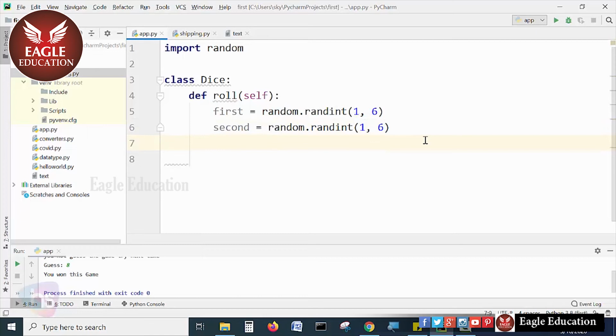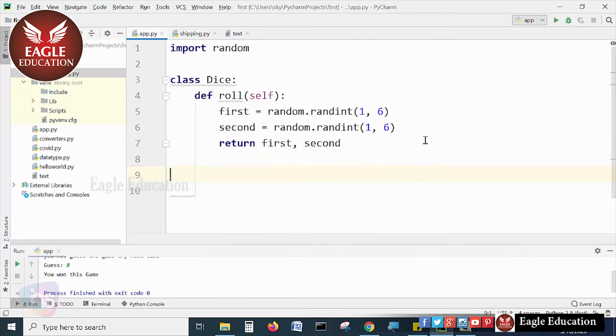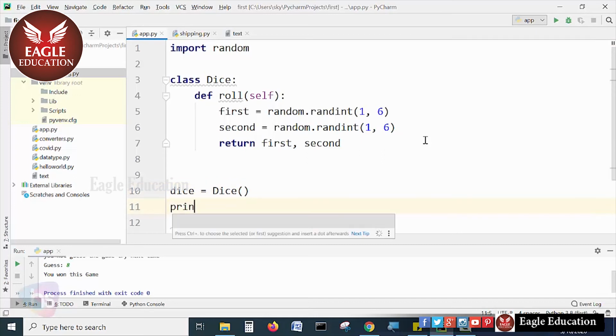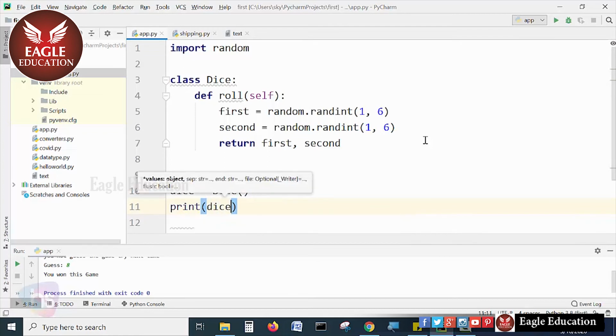Once that is written, the statement in the function returns the first dice comma second dice. That's it. Then, outside the function block, I declare a dice object, instantiating the Dice class, and print dice object dot roll.